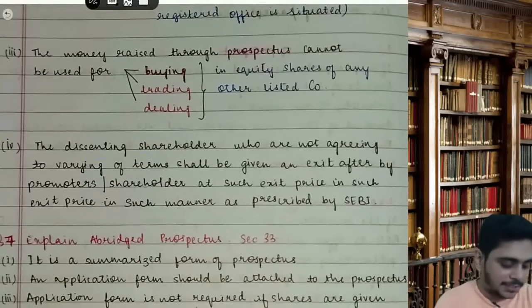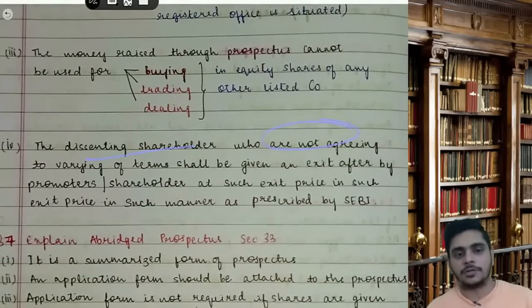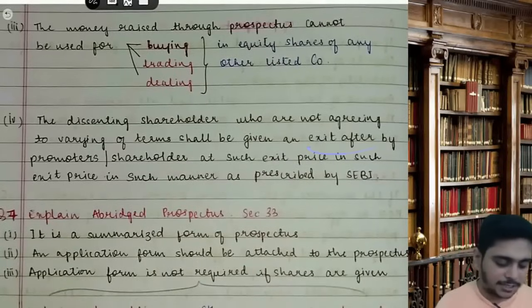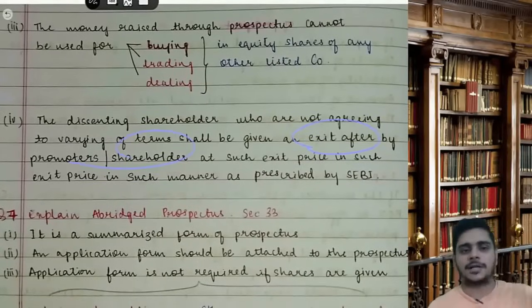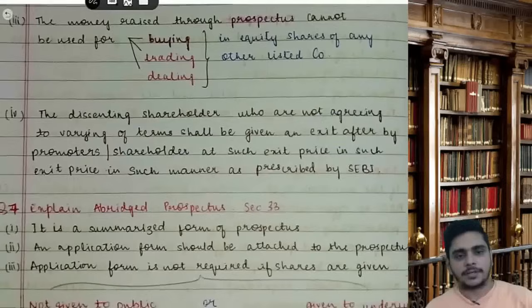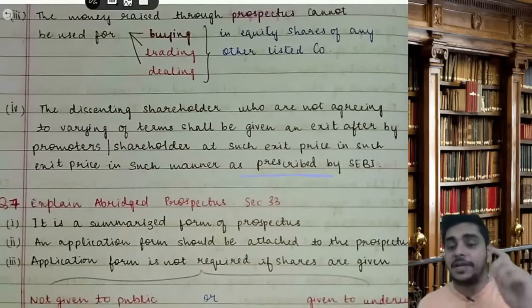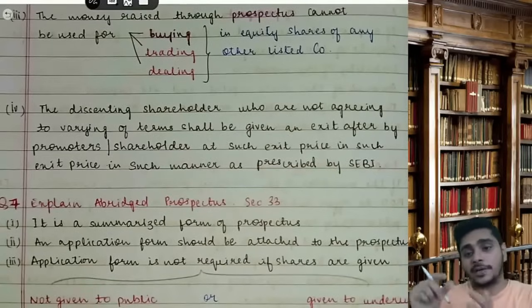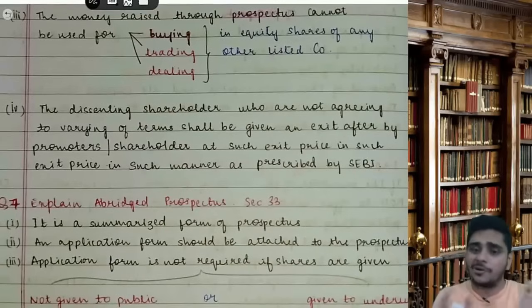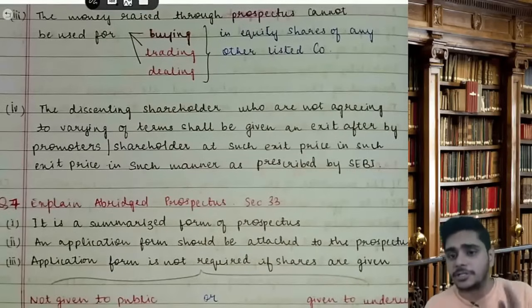Then the dissenting shareholders who are not agreeing to the terms getting varied will be given an exit offer by the promoter of the shareholder at such price in such manner as may be prescribed by SEBI. So it says special resolution, that means 75% have approved, that means 25% have disagreed, so 25% will be given an exit offer. Okay, you are not agreeing to the terms, right? It's okay, take an exit offer at such price as may be prescribed by SEBI.